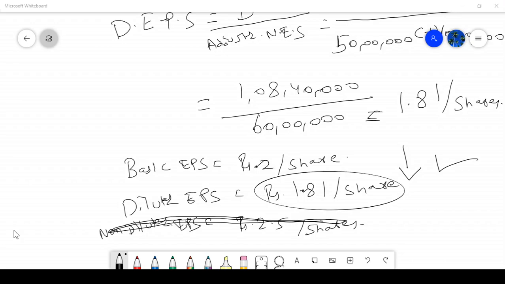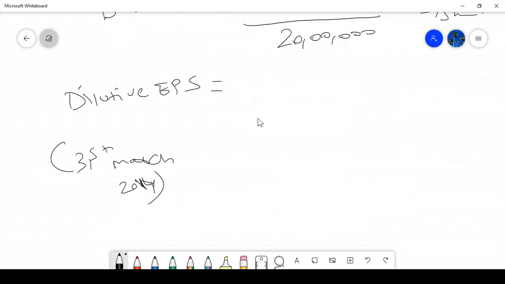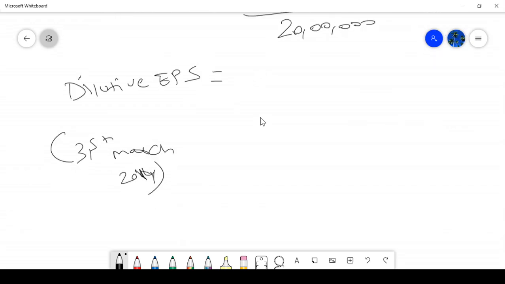So now the point is, what is the exercise date actually? 31st March 2014 only, the last date of the year. So we have to identify diluted earnings. Diluted earnings, no change in this question because this is not interest, this is not debenture.